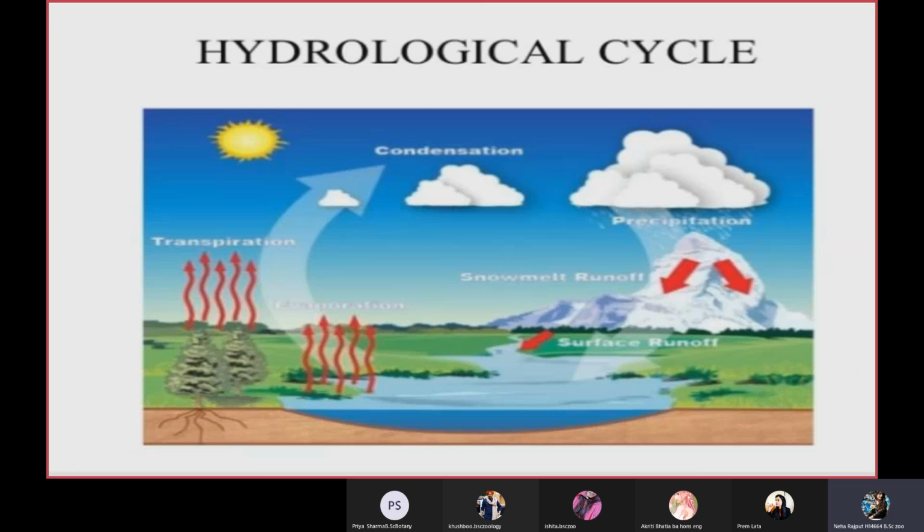Next is the hydrological cycle. From the word hydrological cycle, we came to know that it is regarding water. Since water is also recycled in our ecosystem, we have the precipitation. First of all, there is evaporation from the oceans or the surface of the water. Then it goes to make the clouds. There the condensation of the water molecules occurs, and finally the precipitation occurs, which again